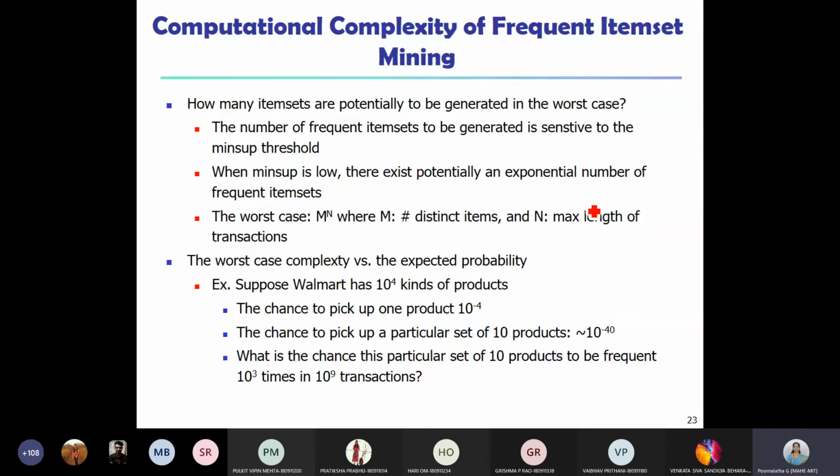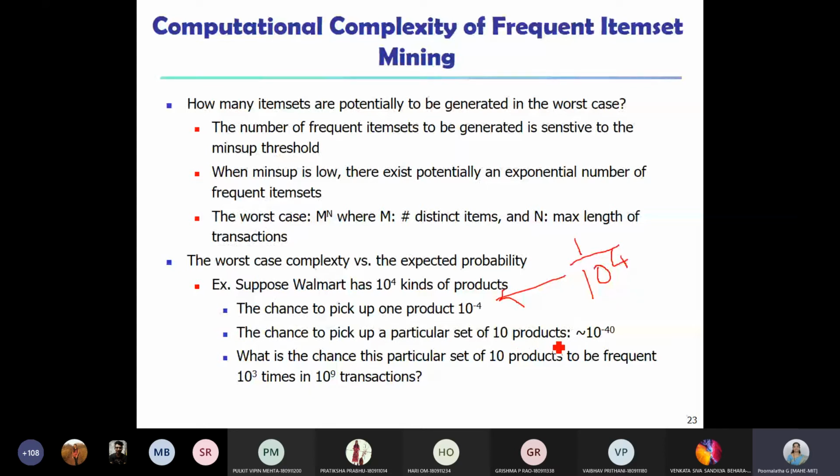Just an example has been given here. If Walmart has 10 power 4 kinds of products, what is the probability or chance that a customer picks up any one of the products? Given 10 power 4, a customer might pick one item. So the probability is 1 divided by 10 power 4, or I can write it as 10 power minus 4, right? The chance to pick a particular set of 10 products, instead of 1, becomes 10 power minus 40.